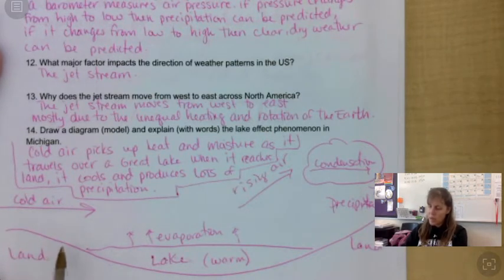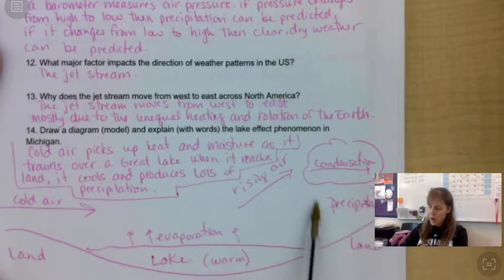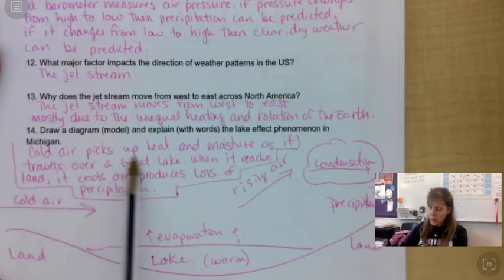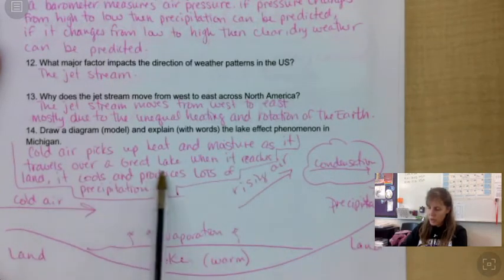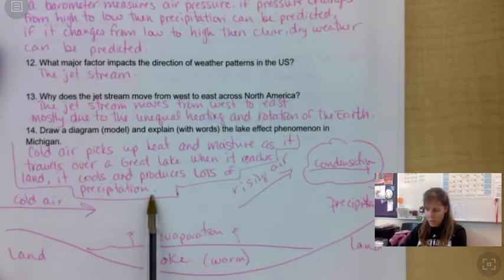Number 14 says, draw a diagram or a model and explain with words the lake effect phenomenon in Michigan. So here would be like Lake Michigan. Here's the cold air crossing over it, and water is evaporating. The air rises, it condenses, and then it precipitates a lot of snow or rain right here when it hits the cooler land. Okay, so I really just wrote cold air picks up heat and moisture as it travels over a Great Lake. When it reaches land, it cools and produces lots of precipitation.